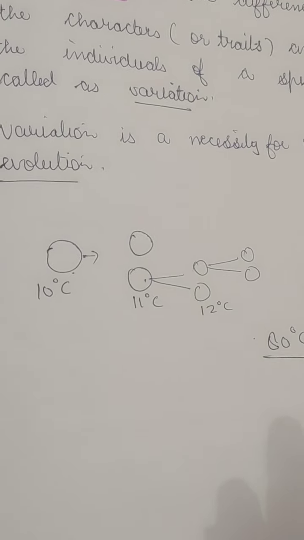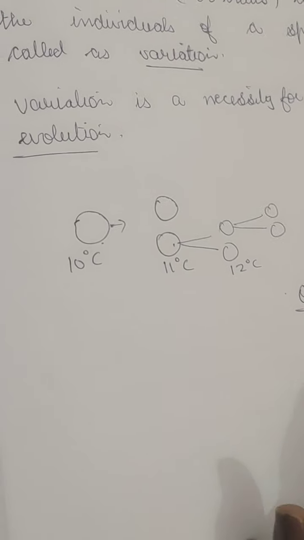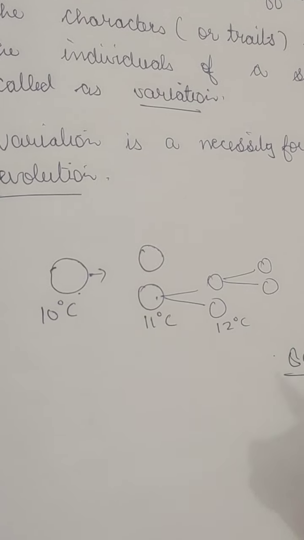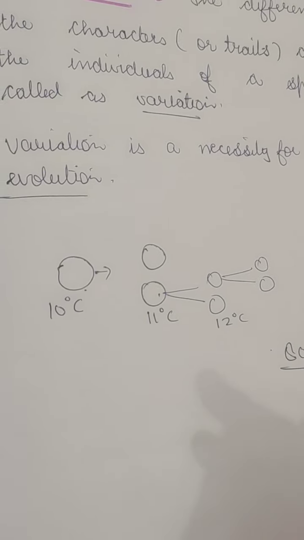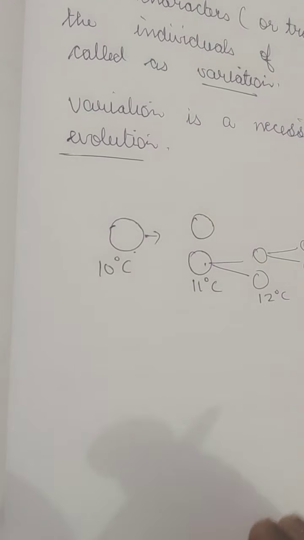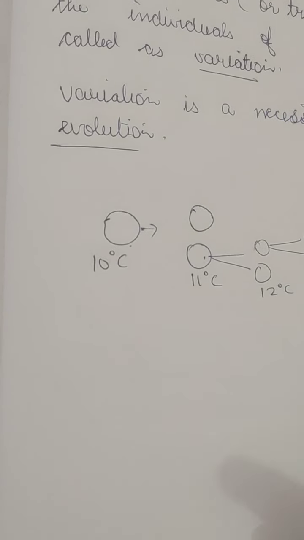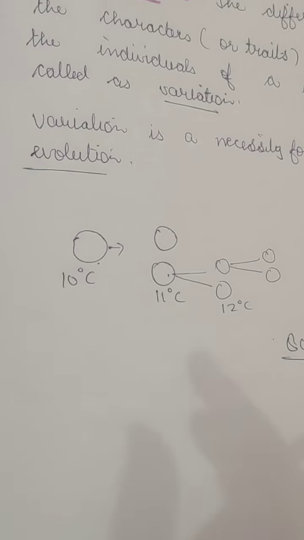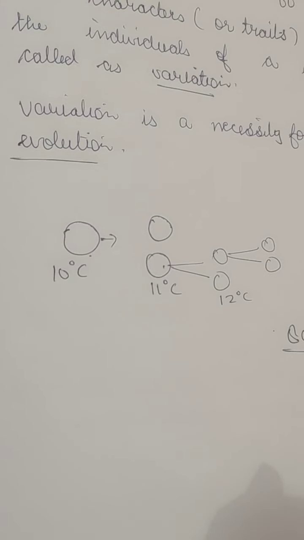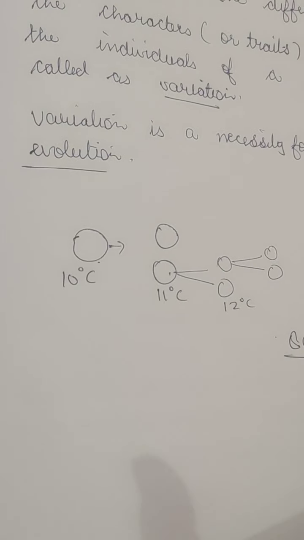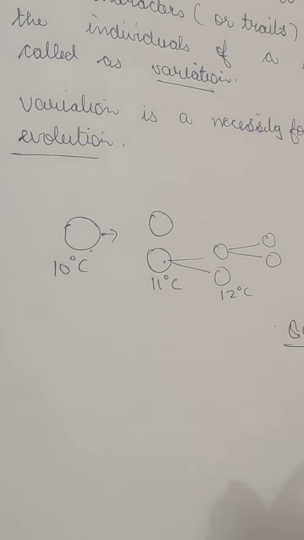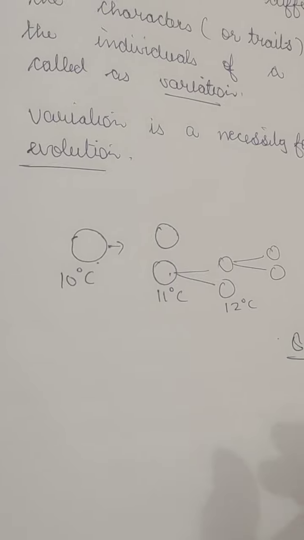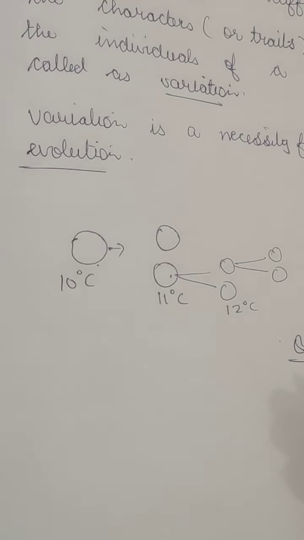So this is a great advantage of variation to the species, that it increases the chances of its survival in a changing environment, because change is very important for any living being to survive on this planet. For example, the accumulation of heat resistant variation in some bacteria will ensure its survival even when the temperature in the environment rises too much because of an excessive heat wave or some other reason.